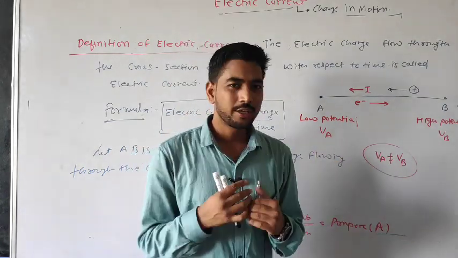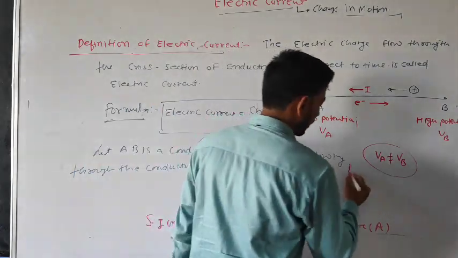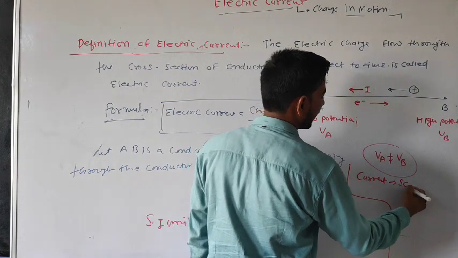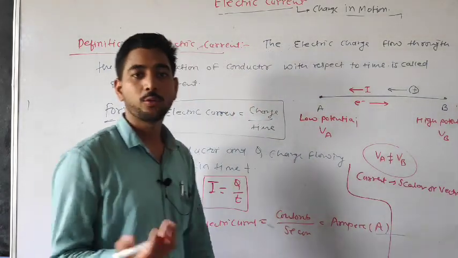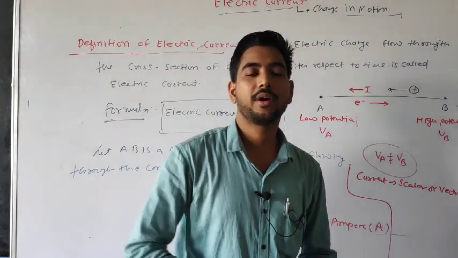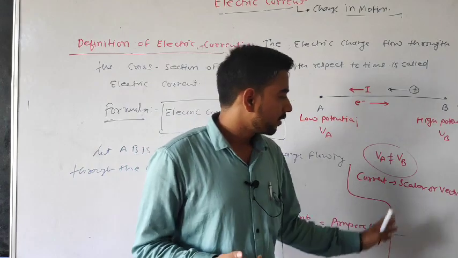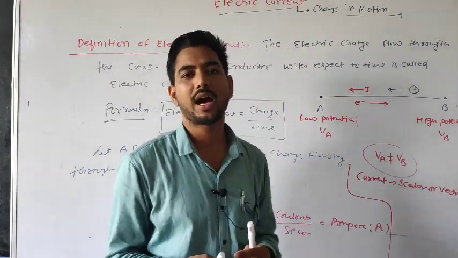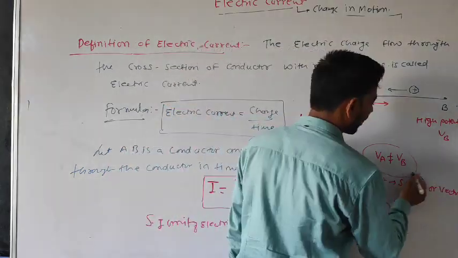Okay, so here one thing arises in mind: is current a scalar or a vector? This is the question. What is the nature of current? Is it a scalar quantity or a vector quantity? Think in your mind, is this scalar or vector? Actually this is one of the most important questions frequently asked in many exams. So always remember, current is a scalar quantity.